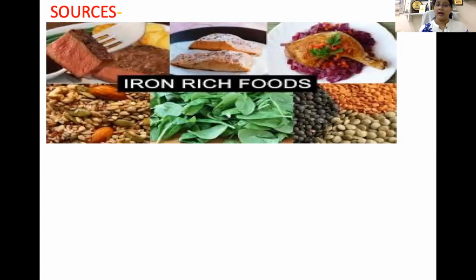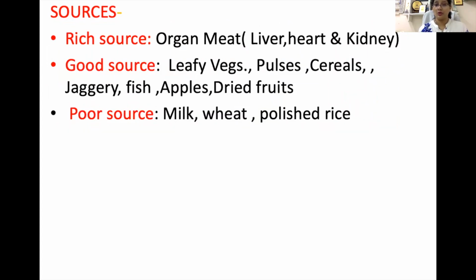Now this diagram is showing that the major sources of iron are a non-vegetarian diet, and organ meat is a rich source. But you will be surprised that the iron content in green leafy vegetables is high as compared to non-vegetarian diet. But as they contain more oxalate and phytate, the absorption of iron from a vegetarian diet is less. Hence, still organ meat is a rich source. Out of this, liver, heart and kidney are the richest.